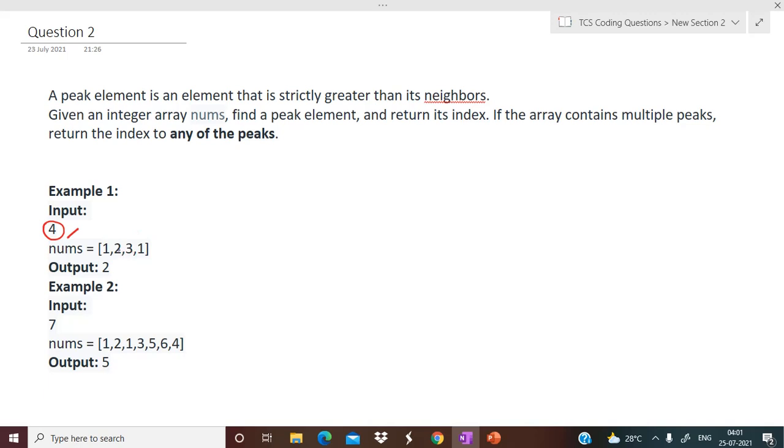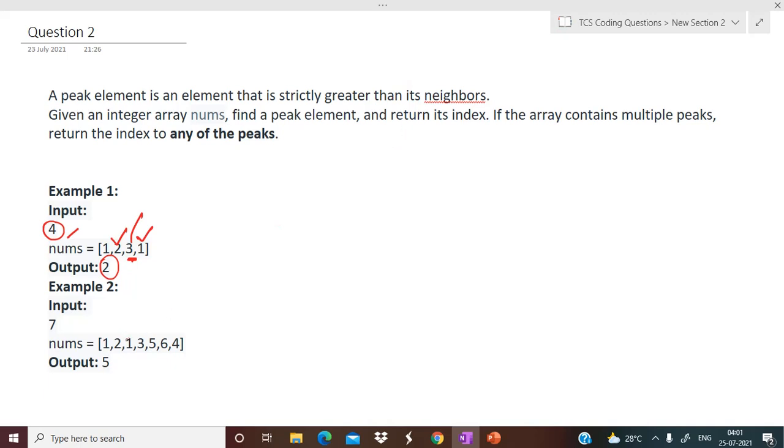So what is the peak element? Basically, an element is a peak if it is greater than its neighbors. So 2, is it a peak? No, right? Because obviously it is greater than 1, but not than 3. 3 is a peak, right? It is a peak because it is greater than 2 and 1 as well. Now what is the index of this element 3? 0, 1, 2. 2 is the index, so that's why we are getting 2 as the correct answer. You have to return the index of the peak element. That is what you have to do.